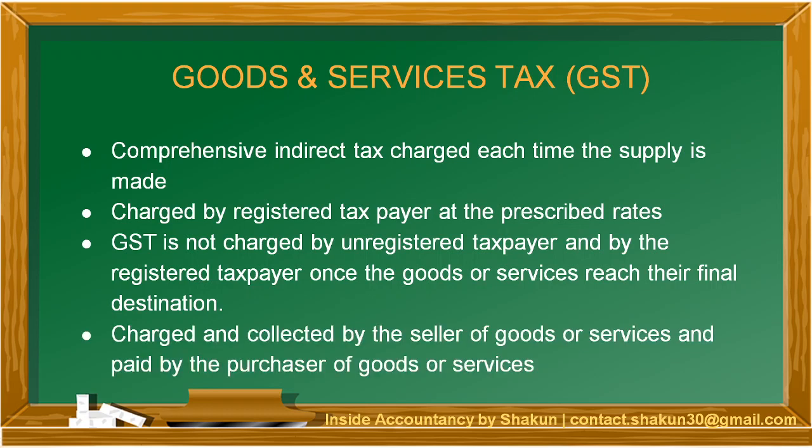GST is charged and collected by the seller of the goods or services and paid by the purchaser of goods or services. So the seller, when he makes the sales, he collects GST, and the purchaser, when he makes the purchase, he makes a payment for GST. The net effect, or when the GST is set off, that amount is paid to the government.